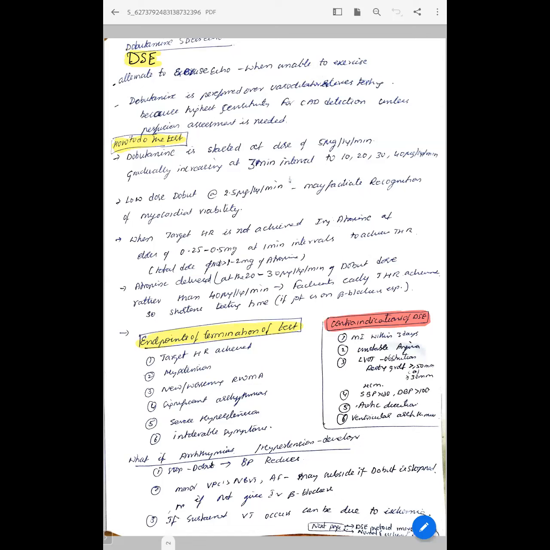What if arrhythmias, hypertension or any adverse events occur during DSE? In that case, we have to stop the dobutamine immediately, and after that the BP will come down, and arrhythmias like VPCs and atrial arrhythmias may also come down after stopping the dobutamine. If the patient is hemodynamically unstable, then we may need to treat him. If VTs are very frequent or VPCs are complicated during the DSE, then we can even give IV beta blockers. So you should have IV esmolol or IV metoprolol in hand. If any sustained VT occurs, this can be due to ischemia also.